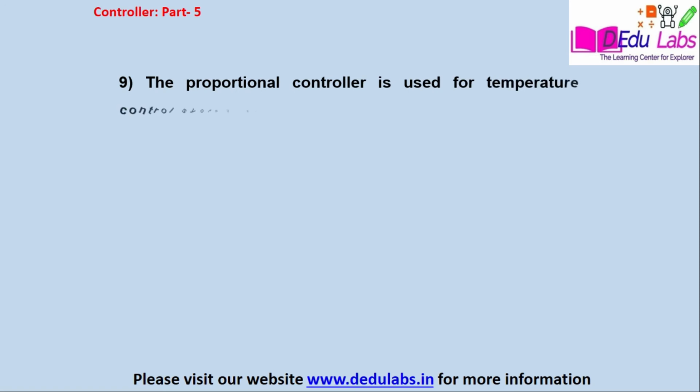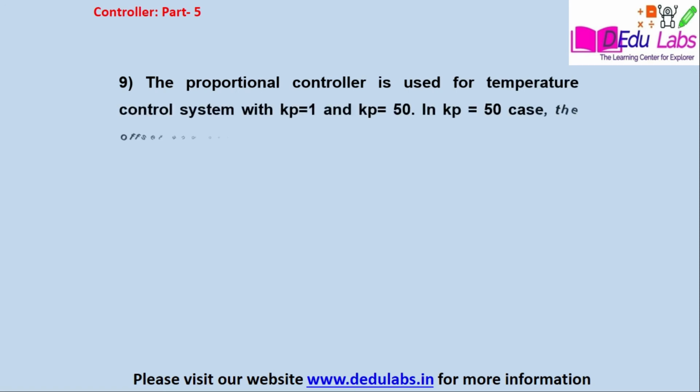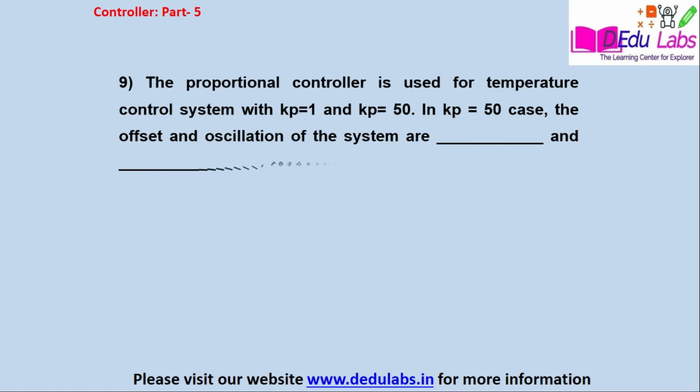Question number 9. The proportional controller is used for the temperature control system with Kp equal to 1 and Kp equal to 50. In case of Kp equal to 50, the offset and oscillation of the system are blank and blank respectively. Option A, less and less. Option B, high and high. Option C, less and high.